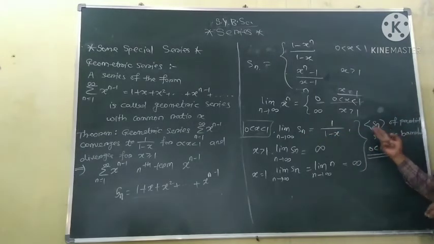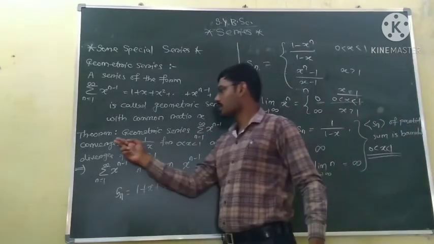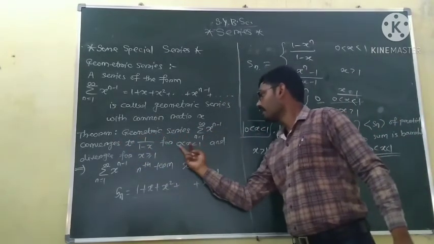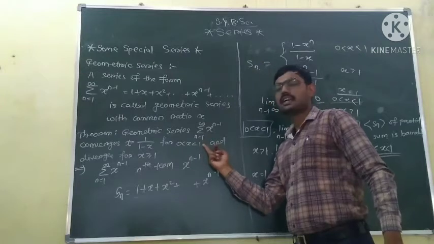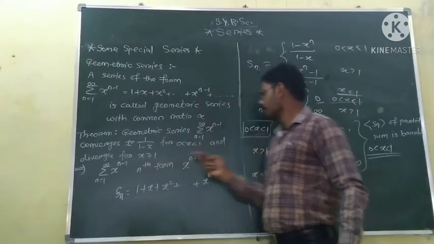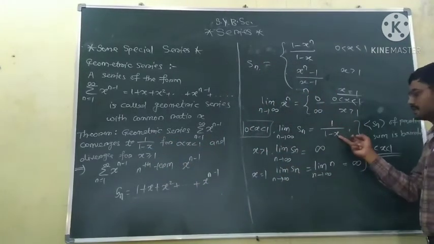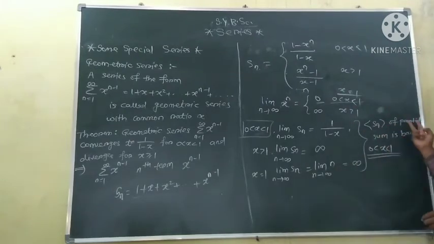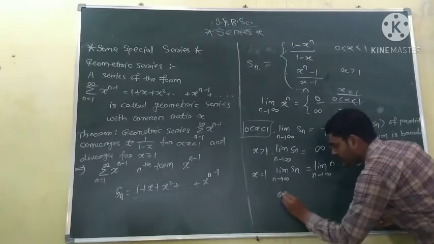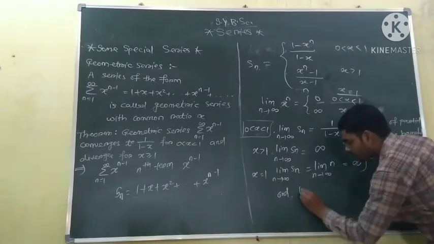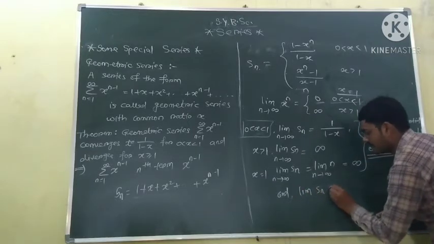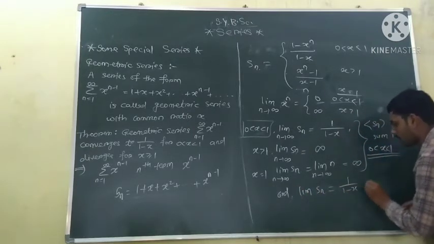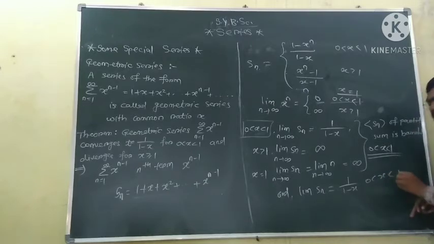This implies the geometric series is convergent for 0 less than x less than 1 and converges to 1 upon 1 minus x. So this sequence of partial sums is bounded only for x between 0 and 1, and the limit of Sn is equal to 1 upon 1 minus x for 0 less than x less than 1.